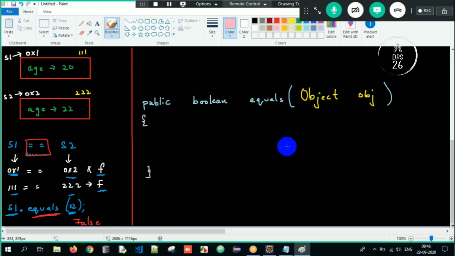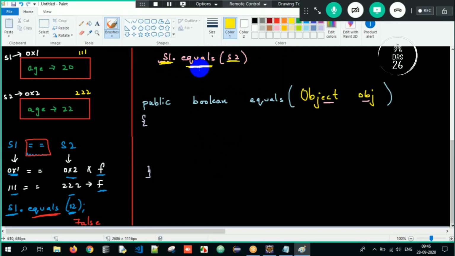So now over here, this is Object obj. Why is it Object obj, sir? Since it is of type Object here, I can pass any type of object here. Got it? So that's the reason it is of type Object. Now I will say s1.equals(s2). So I am comparing a couple of objects here. s1 object is getting compared with s2 object.